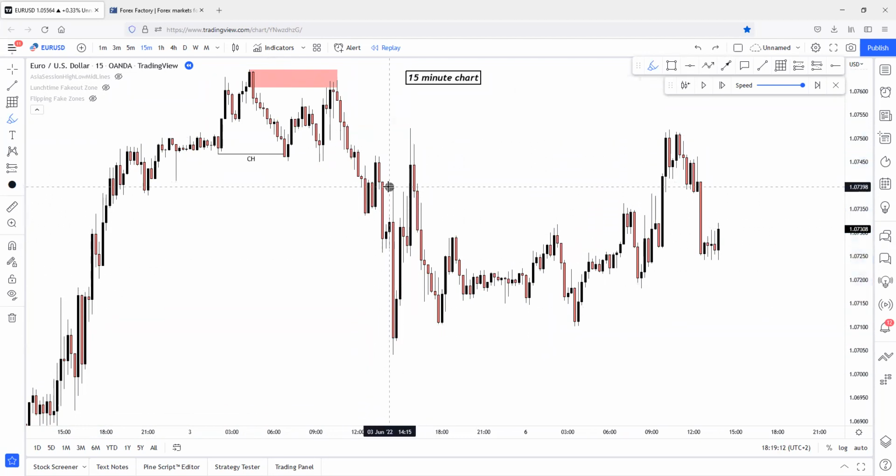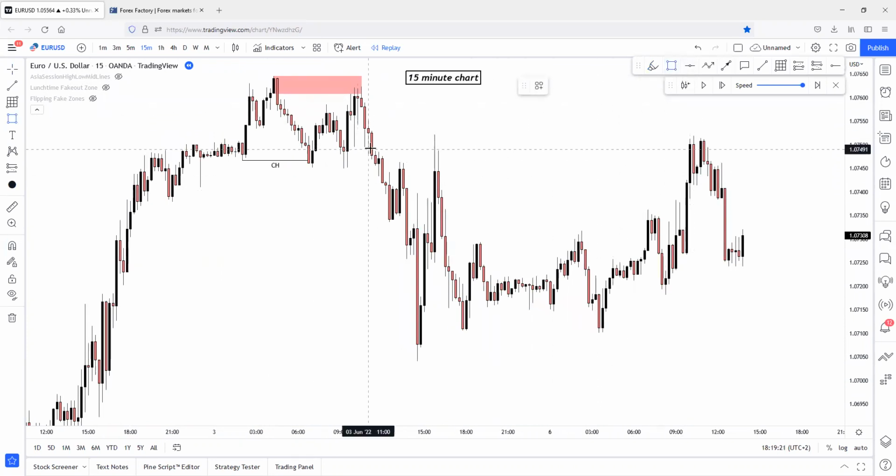As you can see, here was a change of character to the upside, and a strong change of character to the upside. Weak change of character, strong change of character. After this, what can we see? The price has reacted on a supply zone. Here was a supply zone. More likely, this will be a 5-minute refinement too.